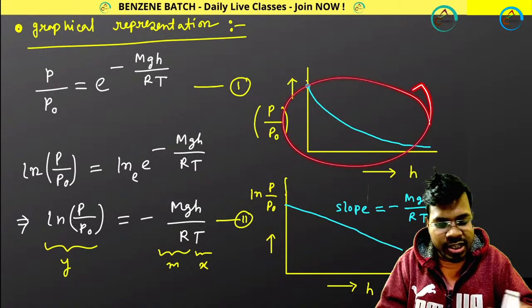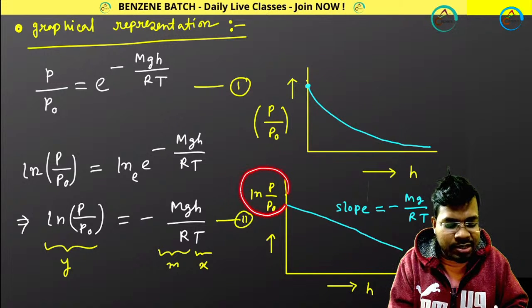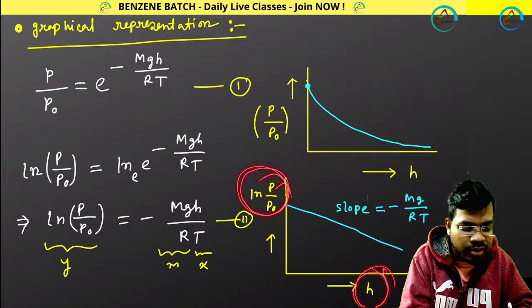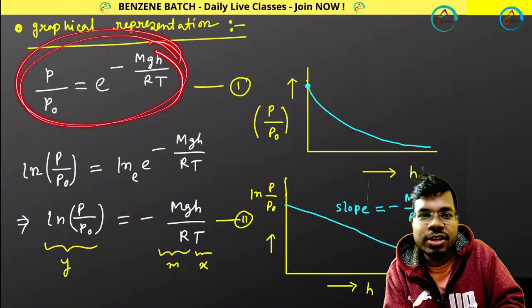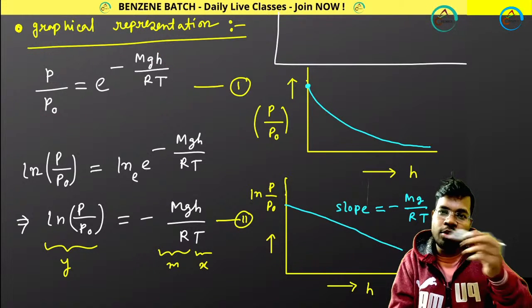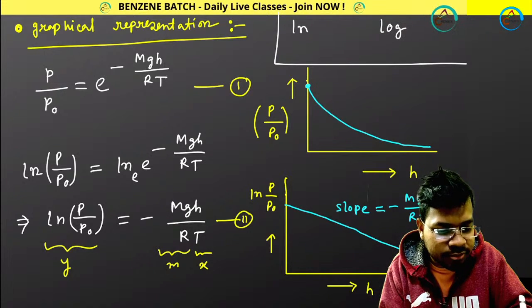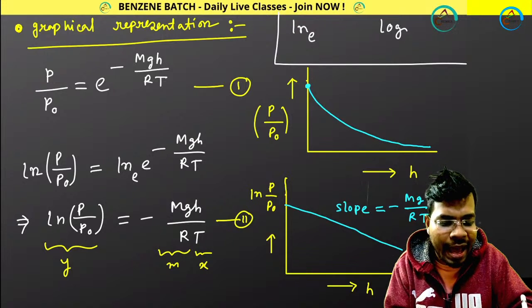So this is your general expression. Now if I tell you, okay, now plot ln P by P0 versus height, what can I do? Just take ln. At this moment, let me tell you one thing: what is the difference between ln and log? Simple difference. Ln has base e, log has base 10.